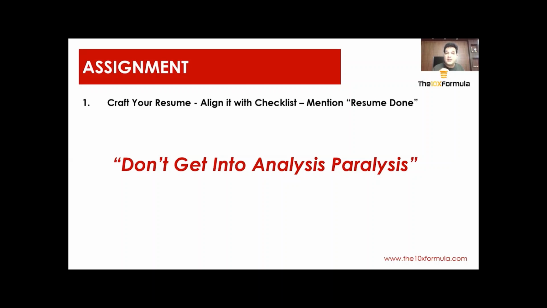If you don't get response, then you start analyzing and improving what needs to be changed in the resume. But give people enough time to review it, and don't get into analysis paralysis. You will have enough time to keep improving your resume, but get it out in the market.